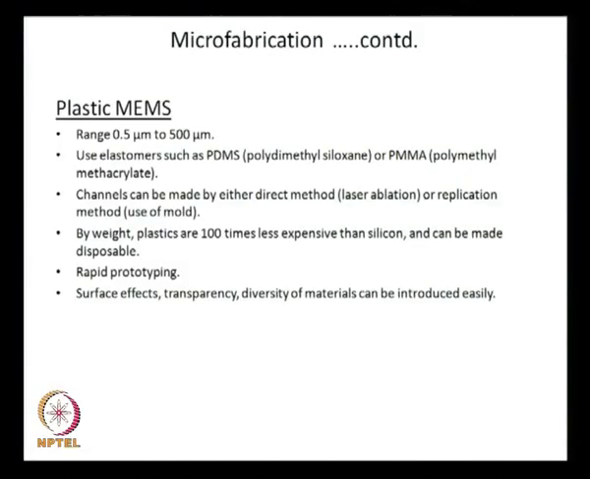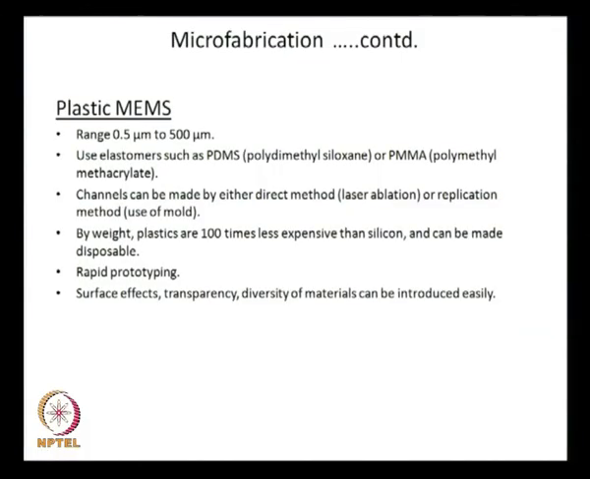By weight, plastics are 100 times less expensive than silicon, and can be made disposable. So, this is the benefit of use of plastics. Rapid prototyping is possible, because if you are using the replication method, then you need only one master, and on that master you put something, peel it off, put another one, use the same master. So, you can do the replication over and over. These are some of the benefits you have.